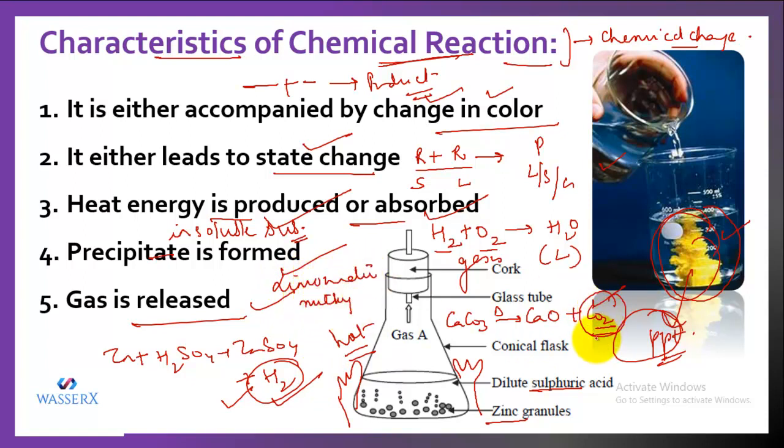If you pass this carbon dioxide through lime water, which is Ca(OH)2, it will form CaCO3, calcium carbonate, and water, and this will actually cause the milkiness in the lime water solution. So the test for carbon dioxide is that it turns lime water milky. And for hydrogen, we already did that: if you bring the matchstick, it starts burning with a pale blue flame and popping sound.